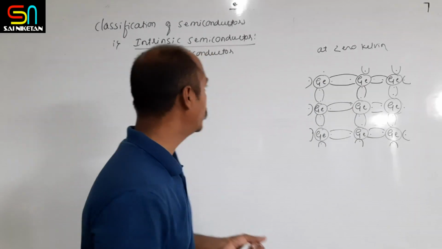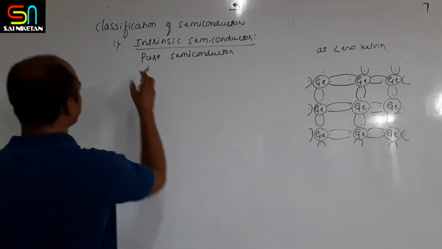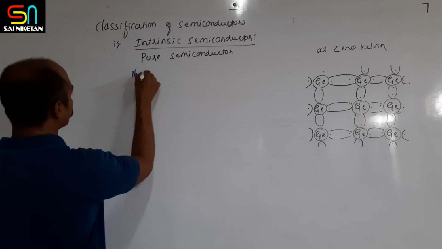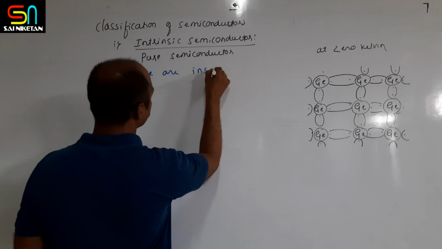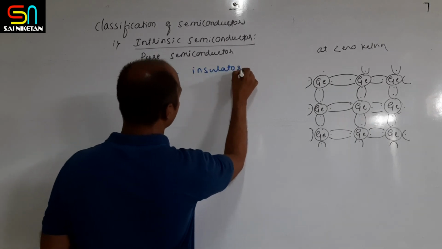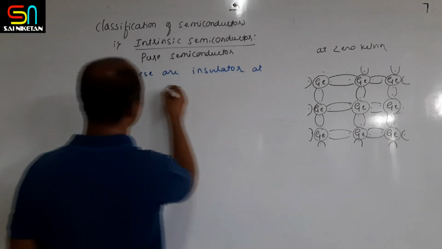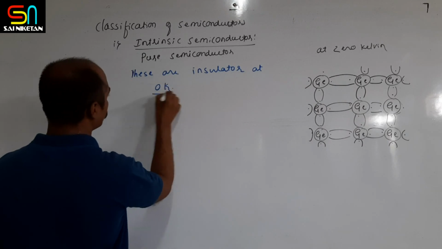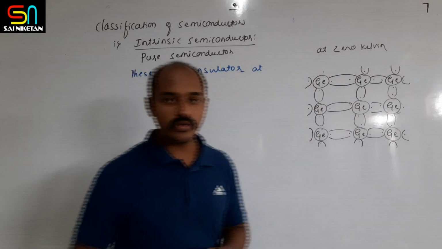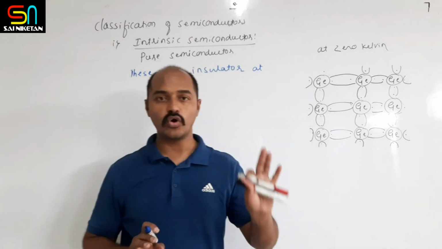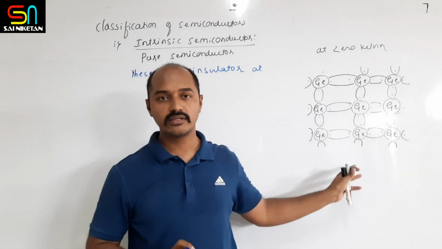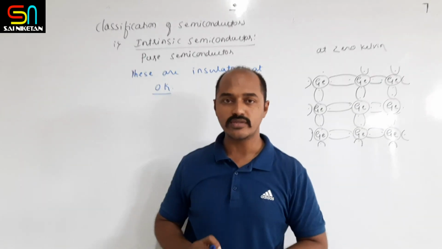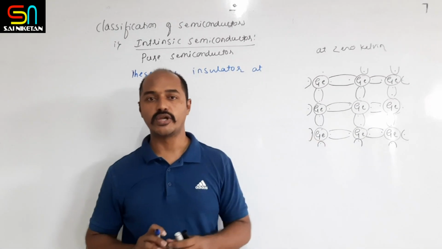Note this point. At 0 Kelvin there are no free electrons in this crystal, hence no charge carrying electrons, hence it becomes an insulator.